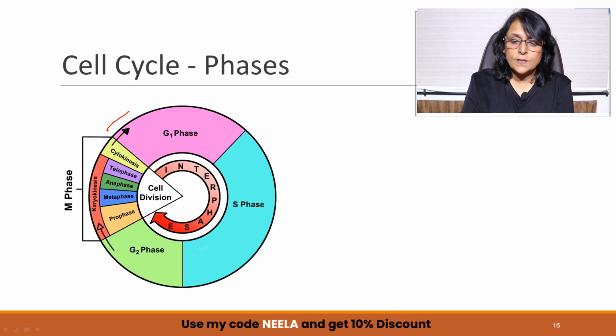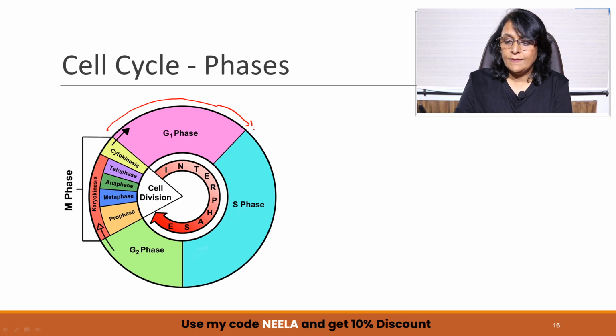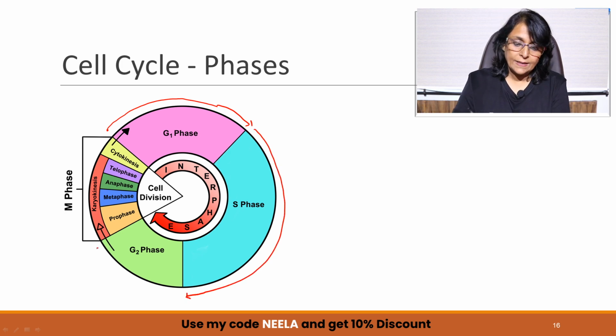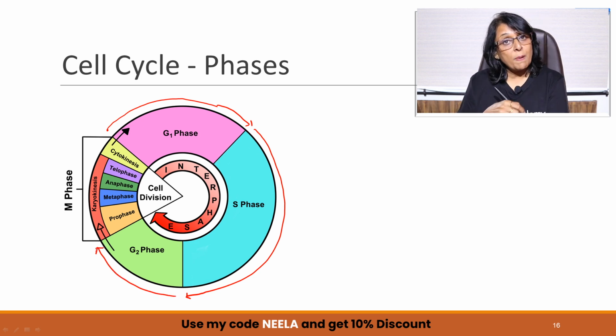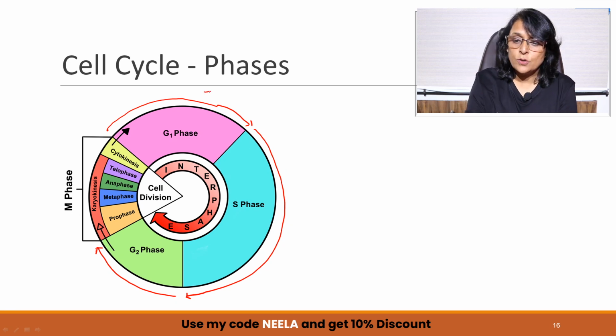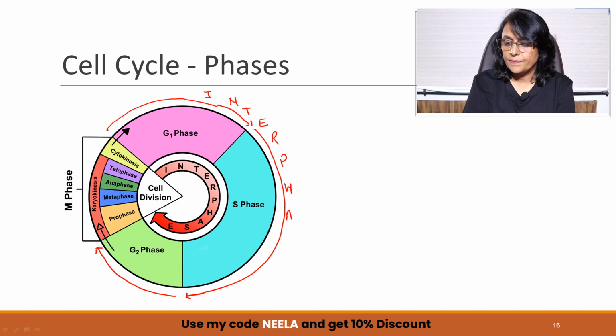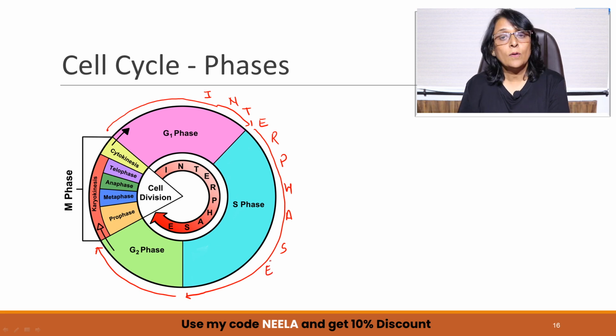First the cell gets into G1 phase, then it gets into S phase, and then it comes into G2. So this complete part is interphase. I told you that this is the longest part. Interphase: G1, S and G2.